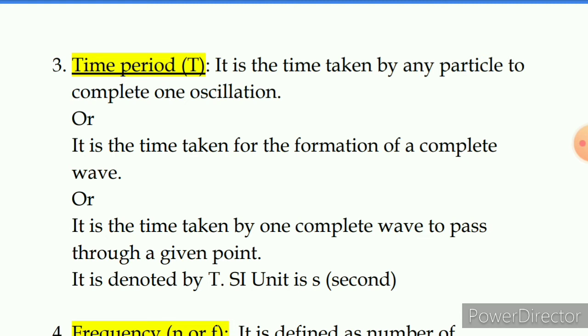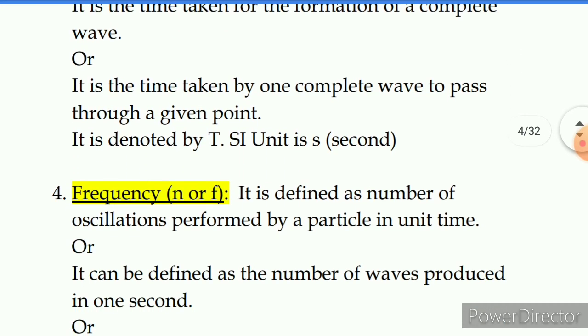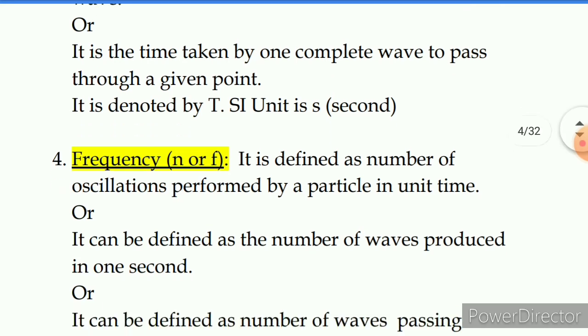So we can define time period in three different ways as shown here. It's the time taken by a particle to complete one oscillation, or it's the time taken for the formation of one complete wave, or it's the time taken by one complete wave to pass through a given point. Now it's denoted by capital T, time period, and its SI unit is second.